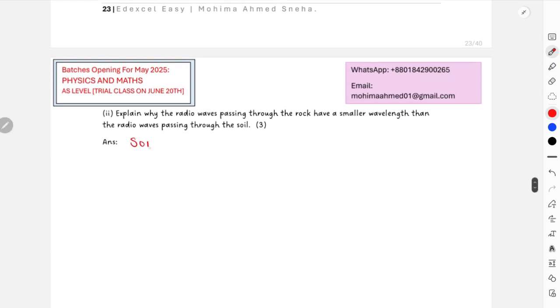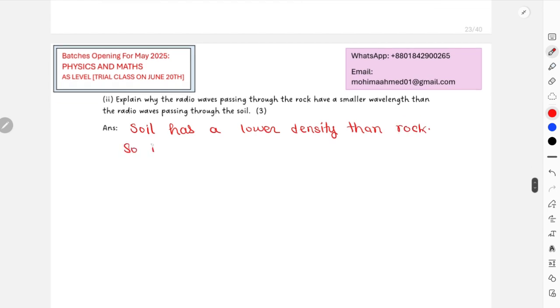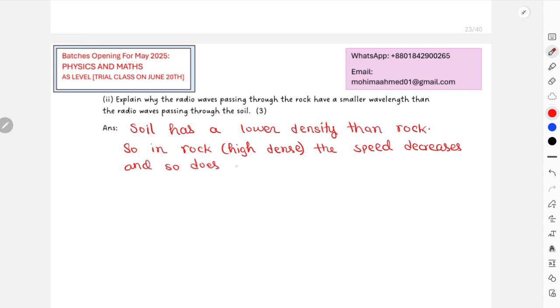So we'll write that soil is a low dense medium, and in rock, which is a high dense medium, the speed decreases, and so does the wavelength.